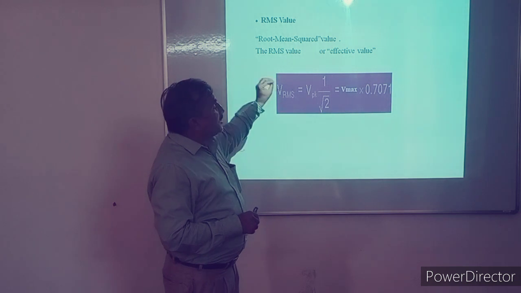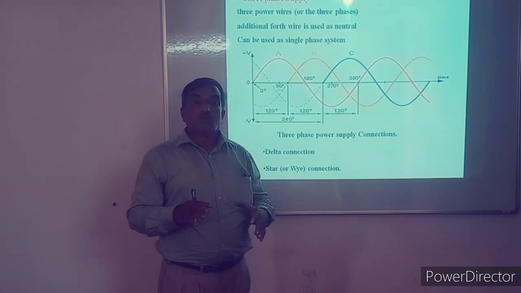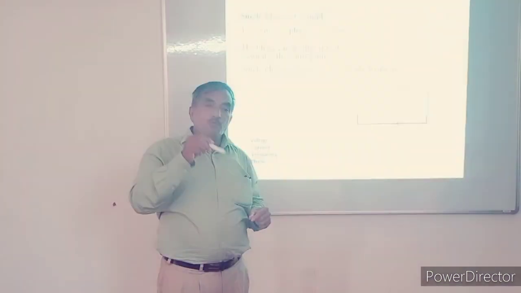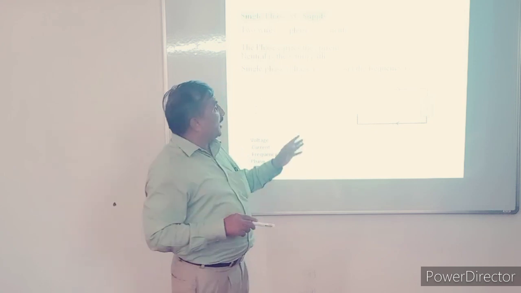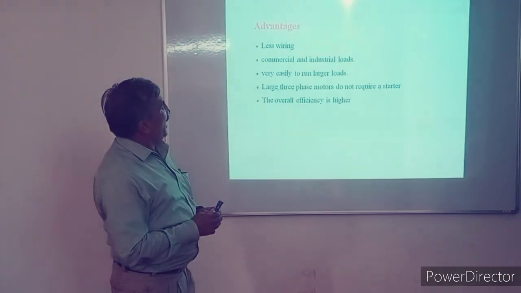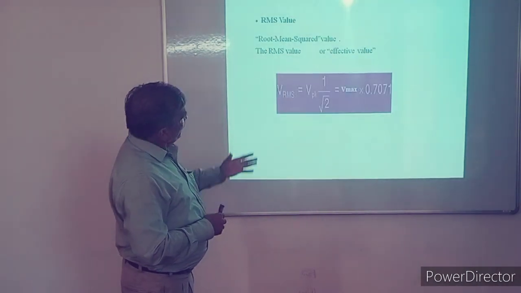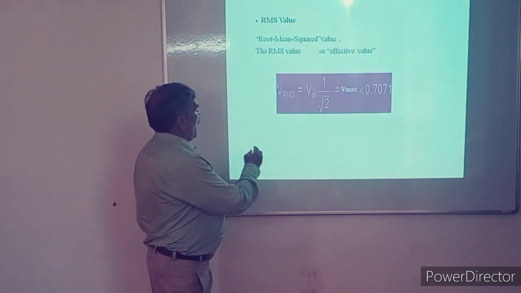RMS value is also termed as the effective value, because it is the value of the AC voltage which produces the same effect as the DC voltage. That's why it is also known as the effective value. RMS value and effective value. So how is the RMS value calculated?